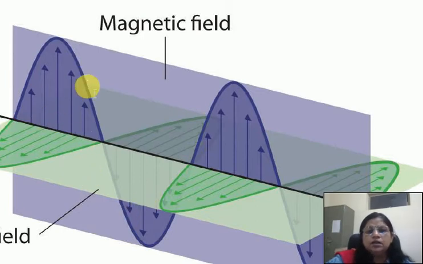So, this is the movement of the wave which is prepared from the electric field as well as the magnetic field in the x direction. This is known as the direction of propagation. Direction of propagation means the direction in which light goes.